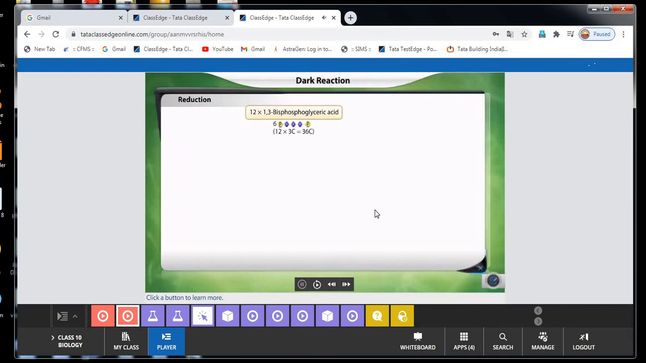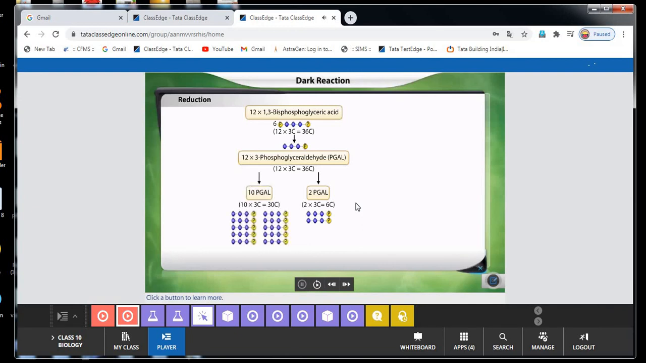1,3-biophosphoglycerate is reduced by NADPH to produce 3-phosphoglyceraldehyde. Out of the 12 molecules of 3-phosphoglyceraldehyde, 2 molecules are removed from the cycle to form 6-carbon glucose. The remaining 10 molecules of 3-phosphoglyceraldehyde undergo a set of rearrangement reactions to generate the carbon dioxide acceptor ribulose 6-biphosphate.